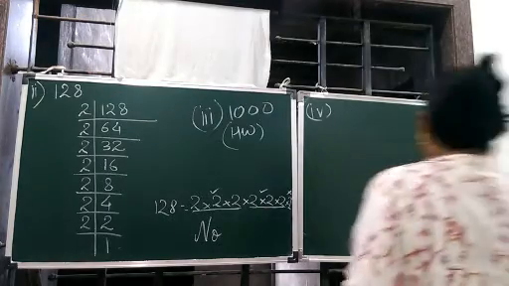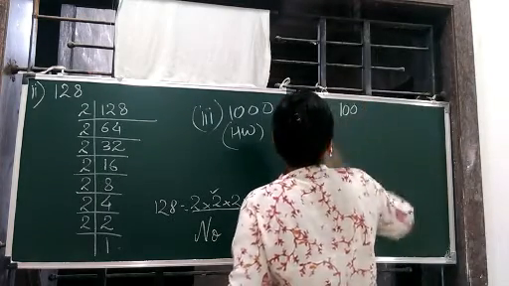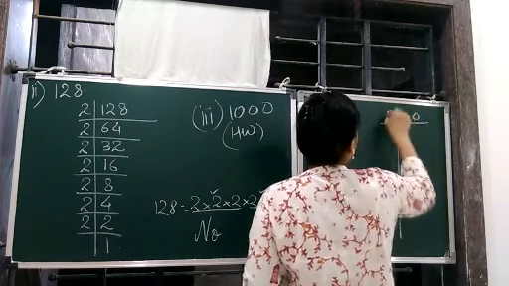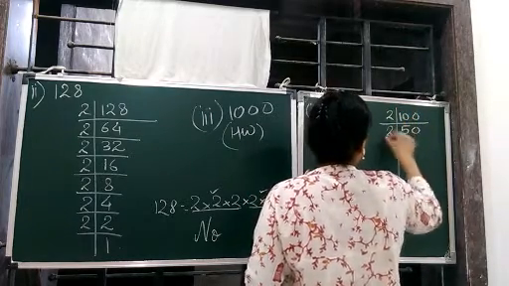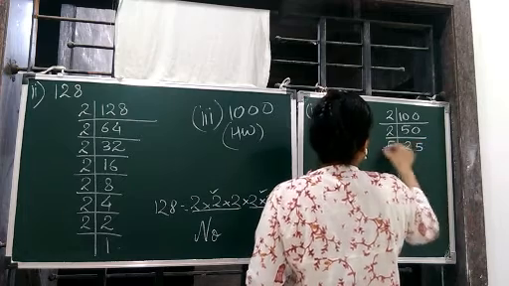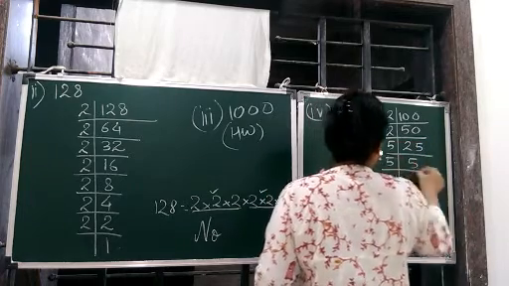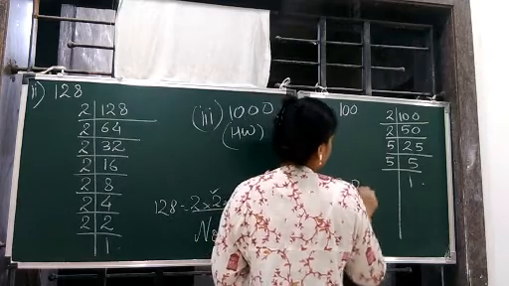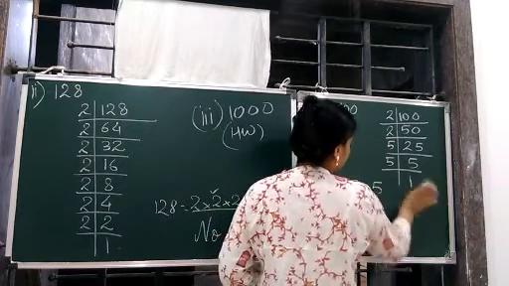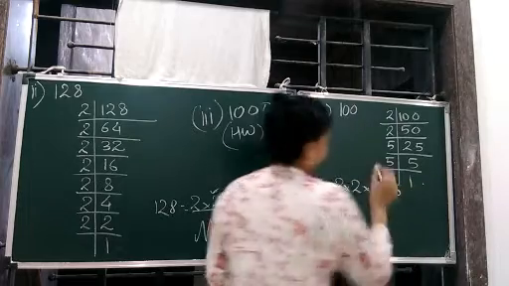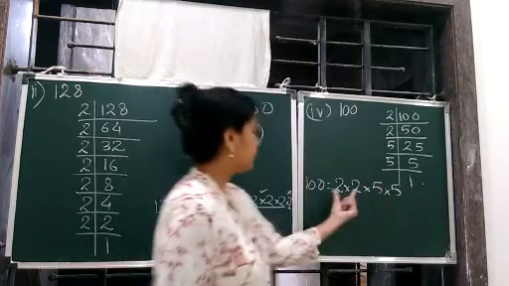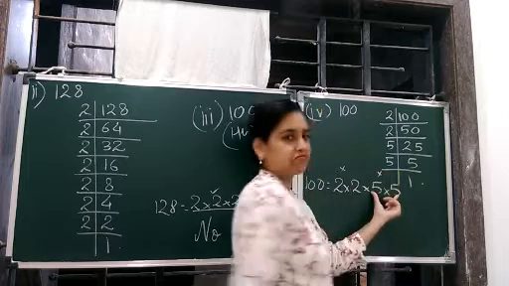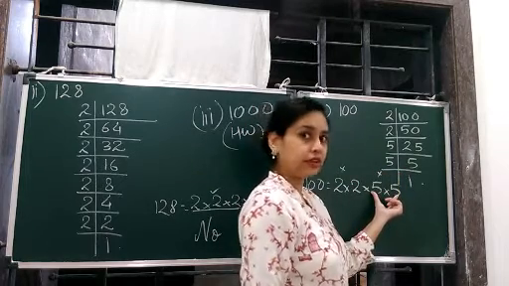Number is 100. 2 50s are, 2 25s are, 5 5s are, 5 5s are. So 100 is not having pair. We need a pair for 3 numbers.